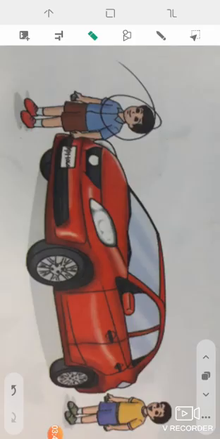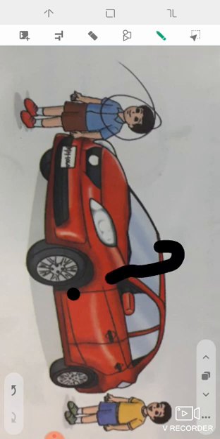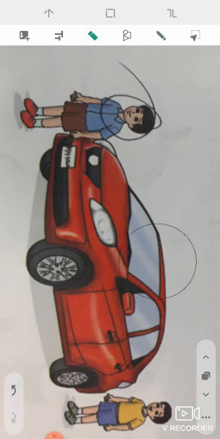Now look at this picture. In this picture there is one car and two boys are standing. Can you tell which one is standing in front of the car? Yes, you are correct.